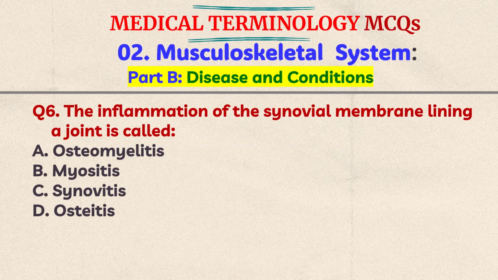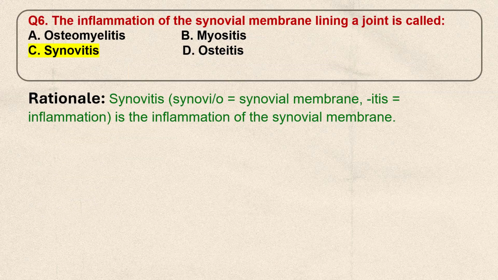Question number 6. The inflammation of the synovial membrane lining a joint is called A. Osteomyelitis, B. Myositis, C. Synovitis, D. Osteitis. Think the answer. The correct answer is C. Synovitis. The synovium is called the synovial membrane. Itis means inflammation. So synovitis is the inflammation of the synovial membrane.